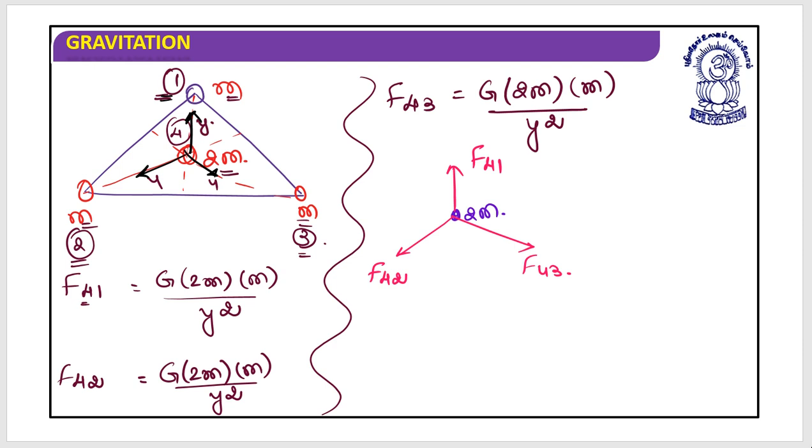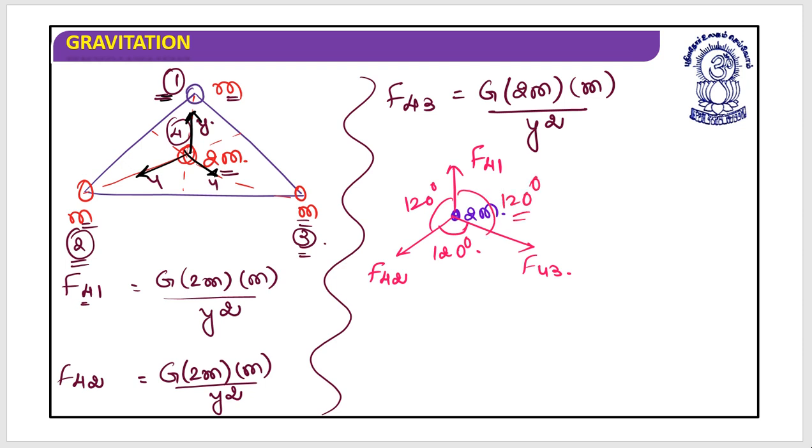I hope this is clear. Is it? Yes. So this is at 60 degrees? No, this is at 120 degrees. Yes, this is again at 120 degrees, and this will again be at 120 degrees.